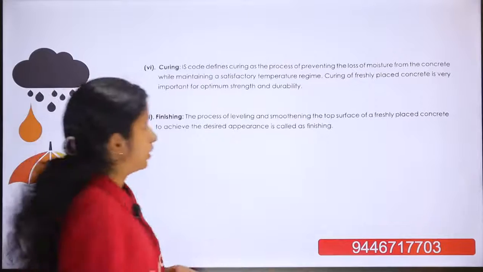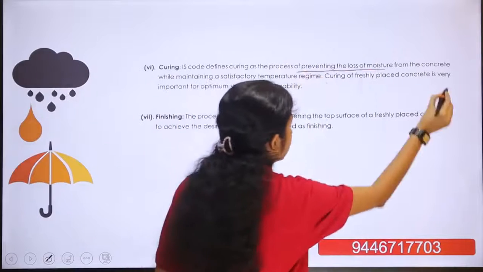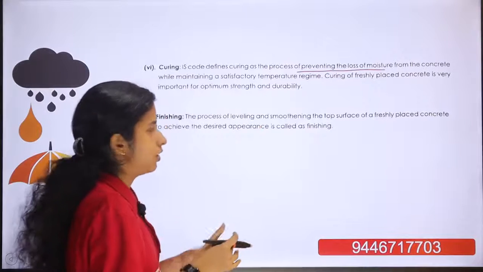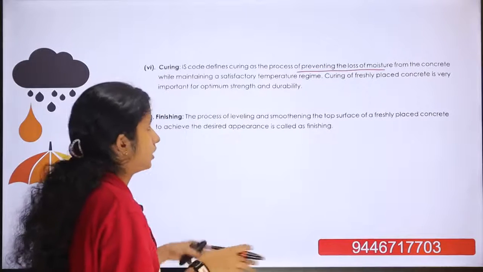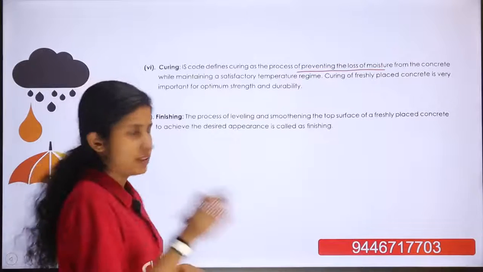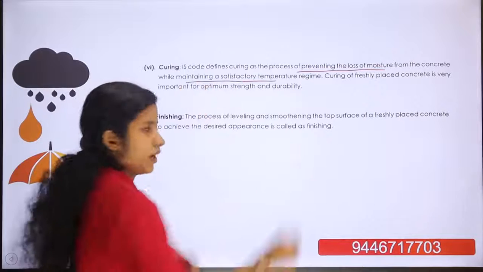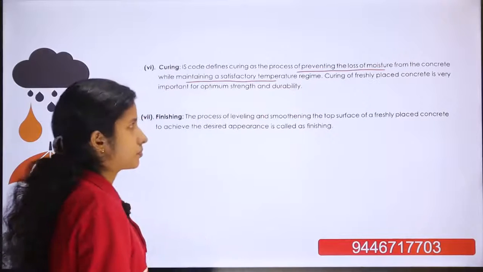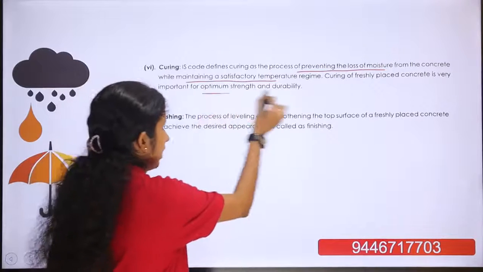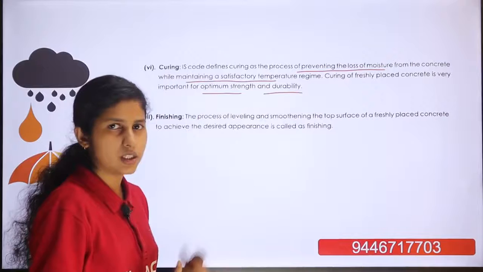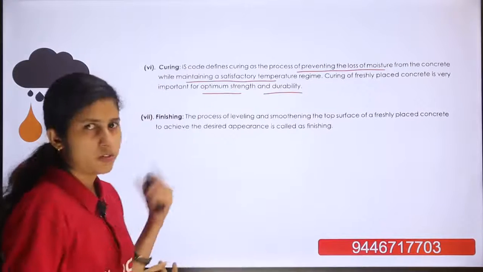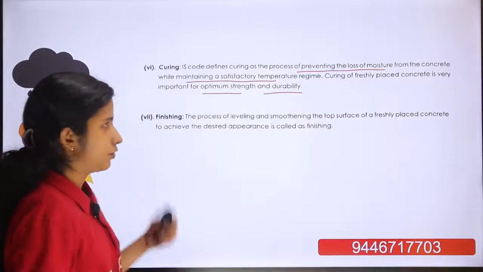Curing prevents the loss of moisture from the concrete placed in the formwork, and it maintains a satisfactory temperature. Proper curing gives maximum strength and durability. That is the process of curing. There are different methods of curing.